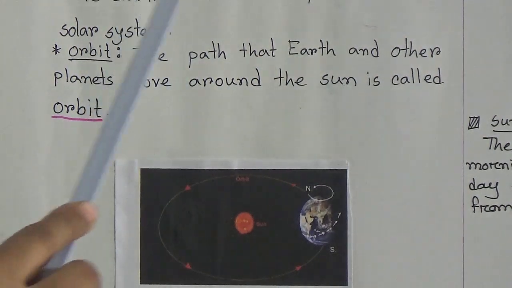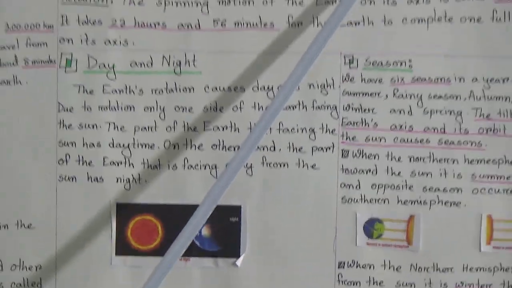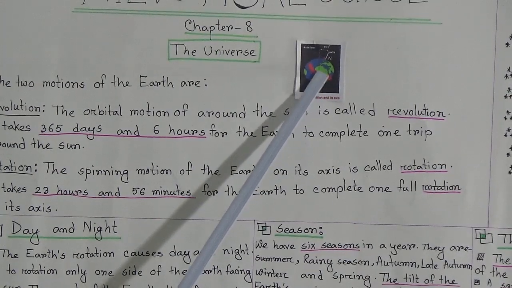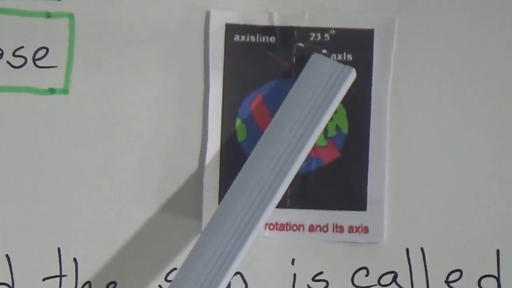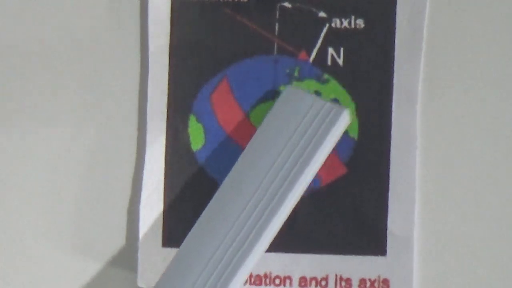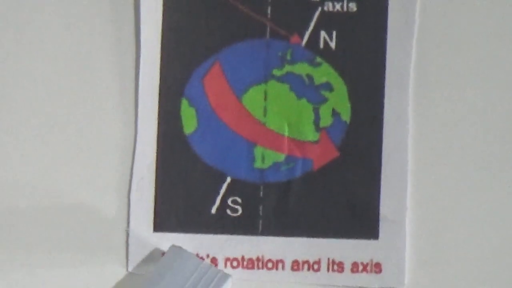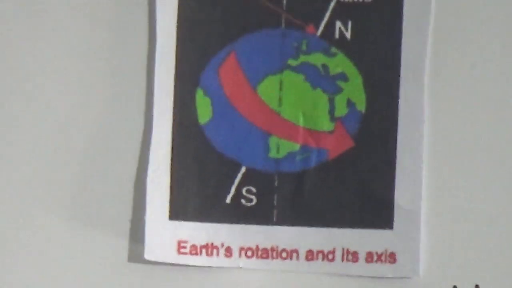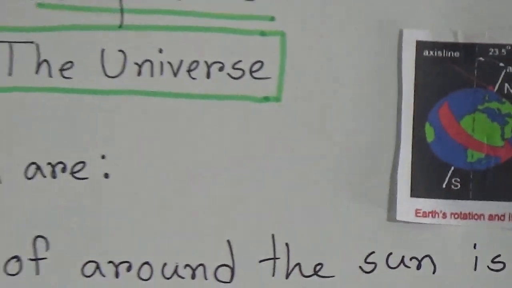Now, see this figure. This figure is the Earth's figure. This is the upper part of the earth. It is called North Pole. This is the lower part of the earth. It is called South Pole. We also say Northern Hemisphere and Southern Hemisphere. Now we have known what is earth, what is orbit.